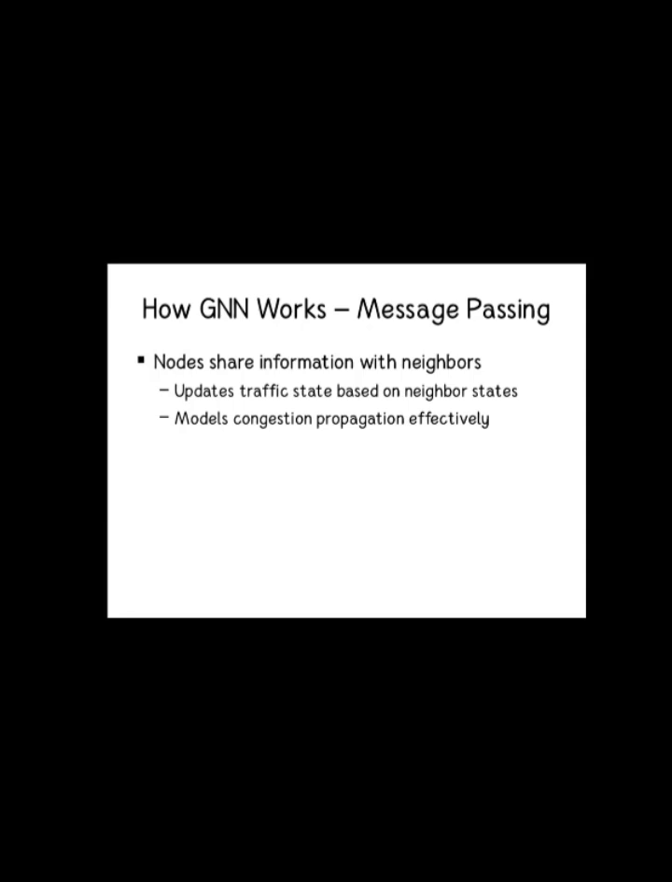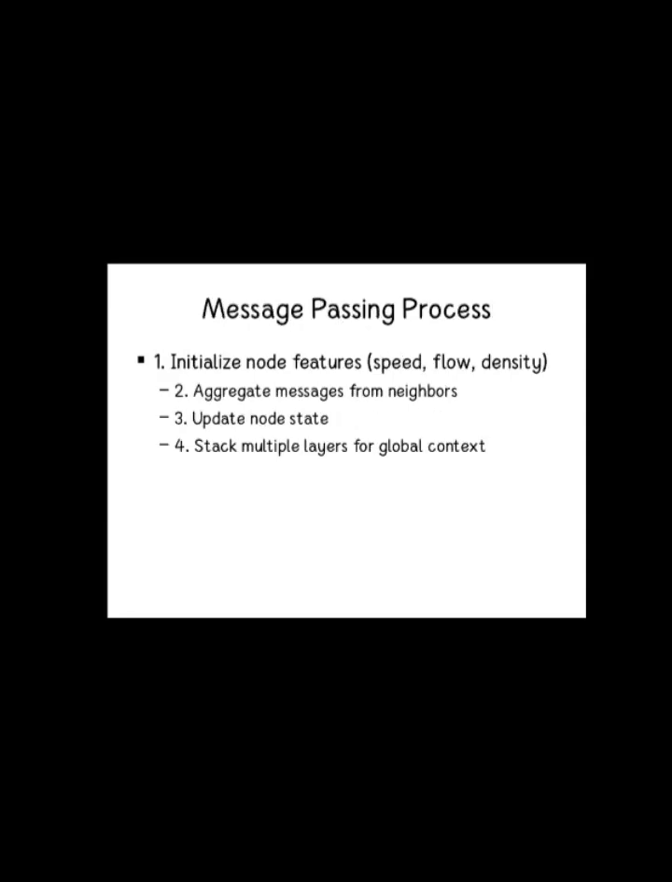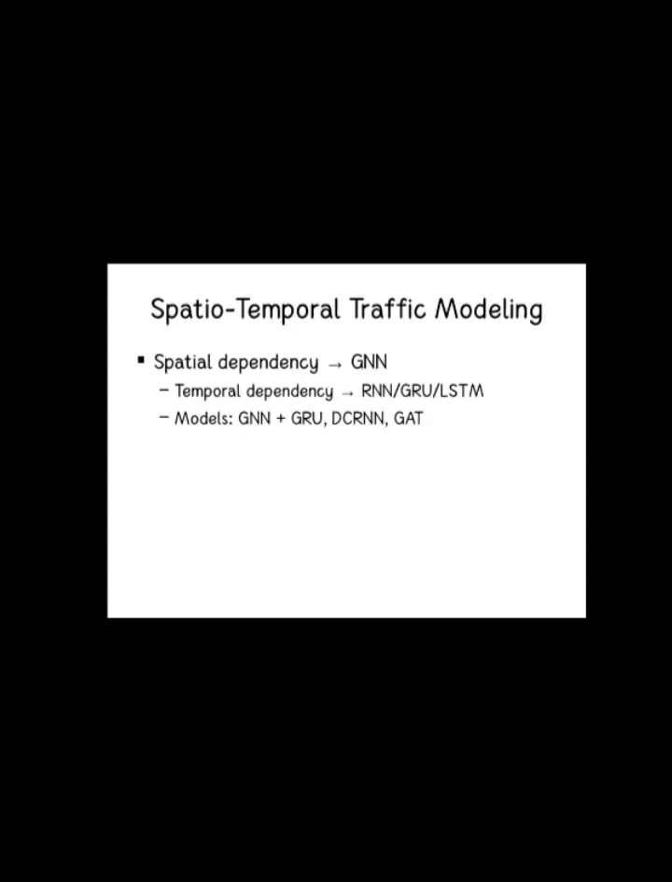The last step is the final prediction layer. The updated node features are used to predict future traffic speed, traffic flow, congestion probability, and travel time. Message passing is the main feature used in this GNN. It aggregates messages from neighbors, updates node state, and stacks multiple layers for global context.